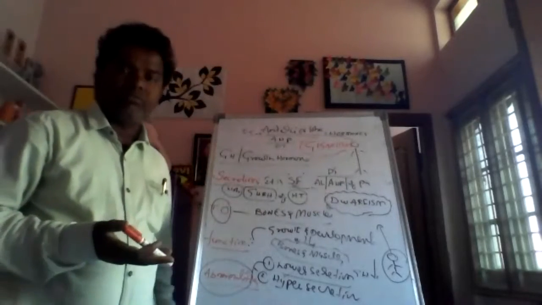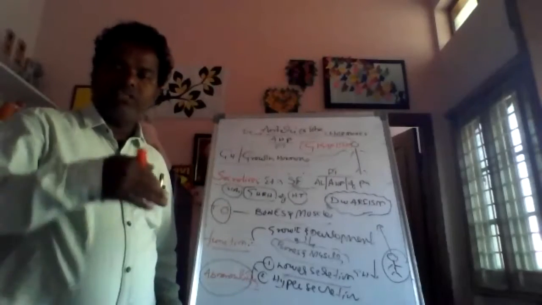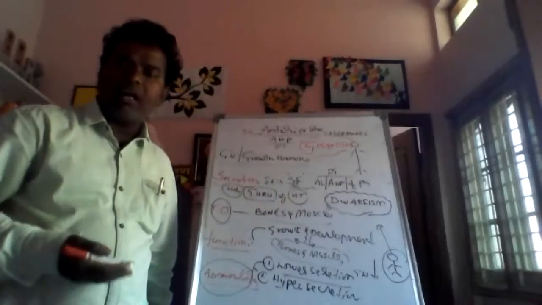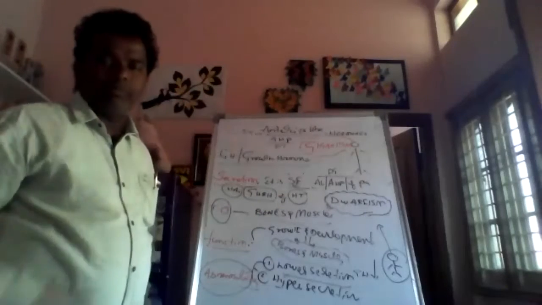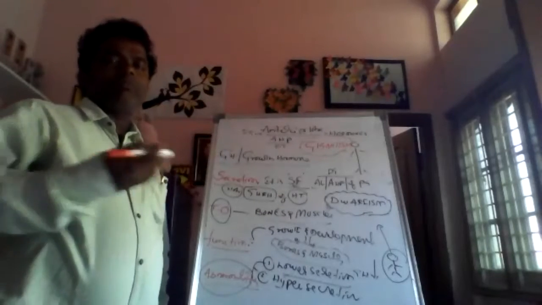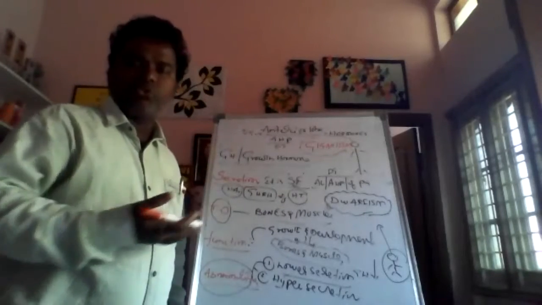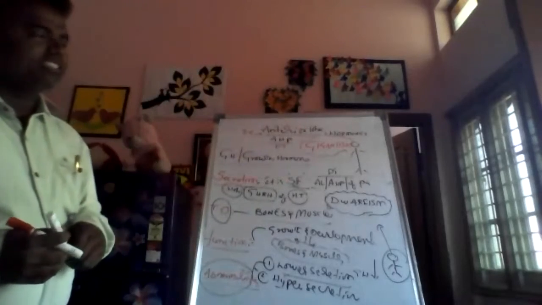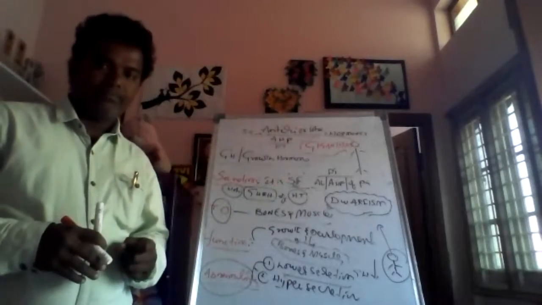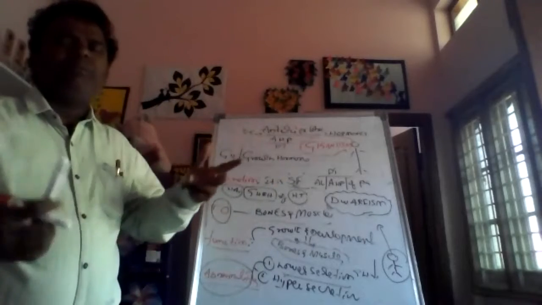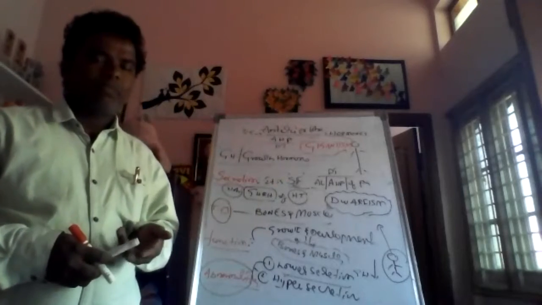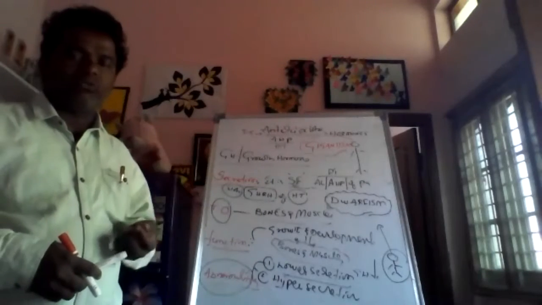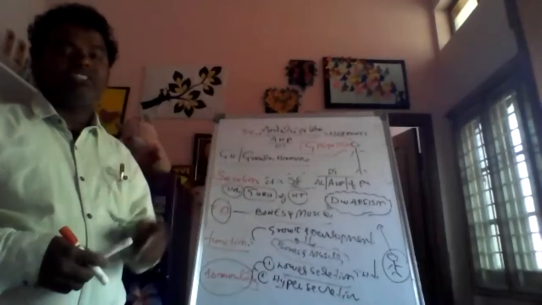Hypersecretion of GH hormone in children: the bones and muscles grow properly, and they become the tallest people. This case is called what? The disease is called gigantism. Some people say it differently, but there is no problem with pronunciation. So this is hypersecretion in children.